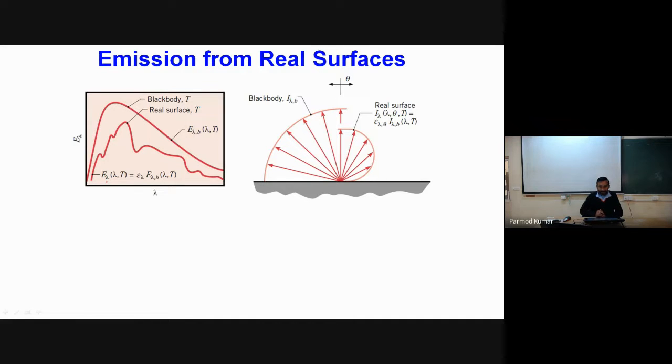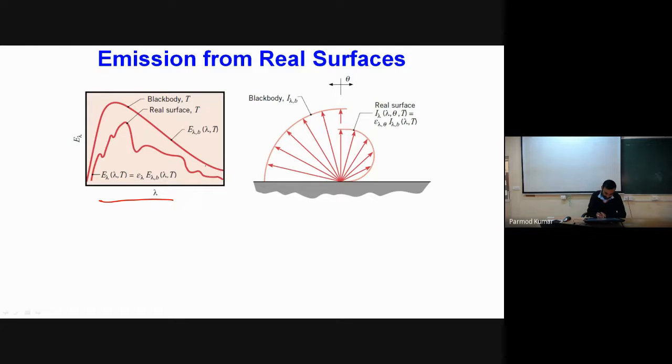Okay, now we have a very important topic, which represents nothing but emission from real surfaces. Emission from real surfaces is quite challenging in comparison to emission from idealized surfaces. For example, on the left-hand side we have the spectral distribution of power. You can see the spectral distribution for a black body is a very smooth line.